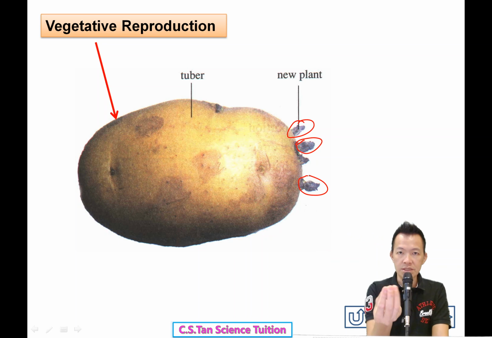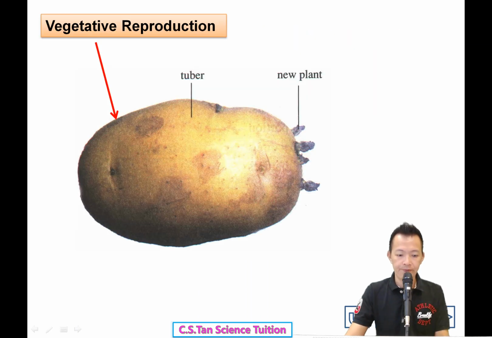So for potato, is there a female potato or male potato? 有公马铃薯母马铃薯的吗？没有，这种就是单性别的生殖法，asexual。